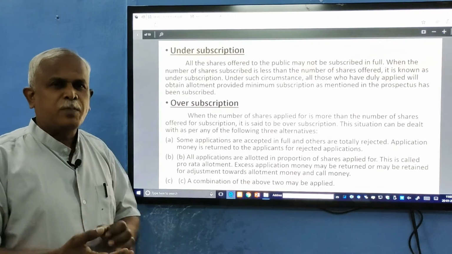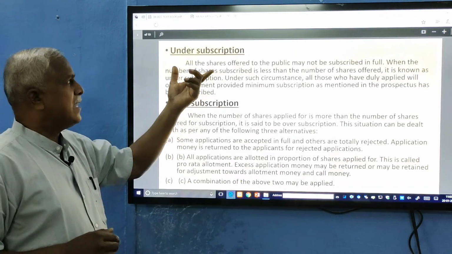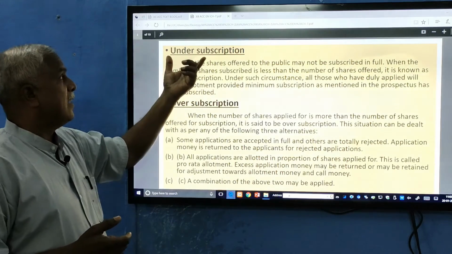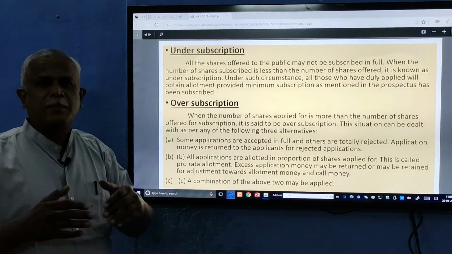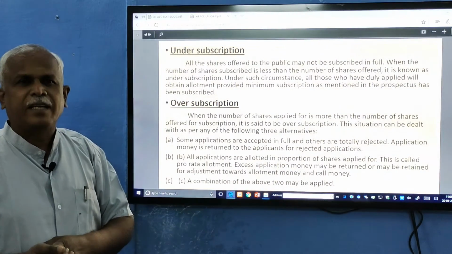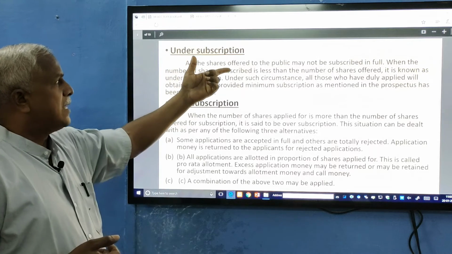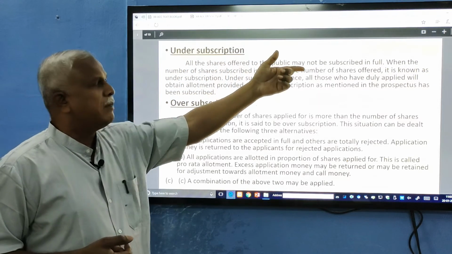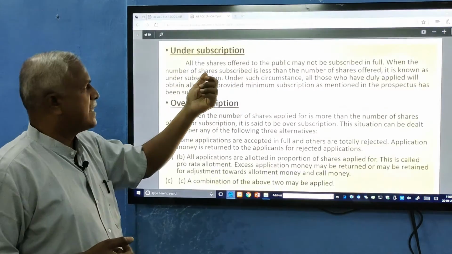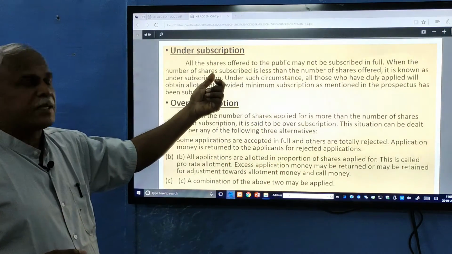Sometimes the company's prospectus is not projected in detail. In such cases, people will not voluntarily come forward. So in that case, there is under subscription. The company offers shares, but there are few takers in the market. Such a condition is called under subscription. All the shares offered to the public may not be subscribed in full. When the number of shares subscribed is less than the number of shares offered, it is known as under subscription.